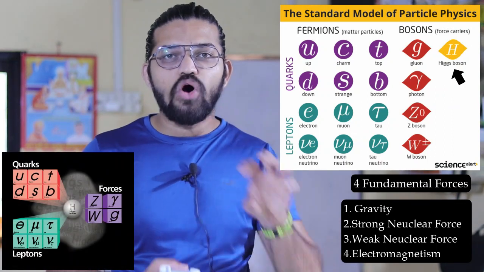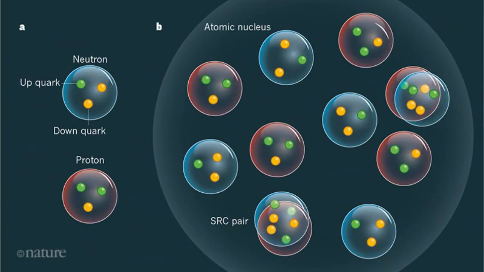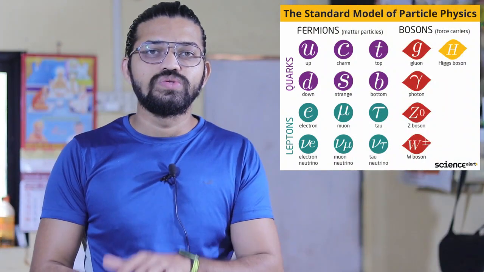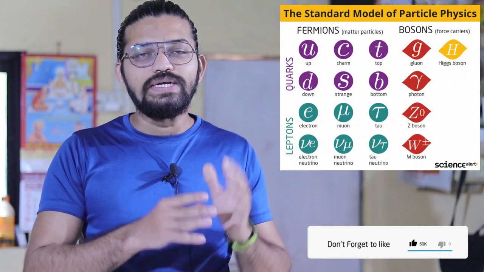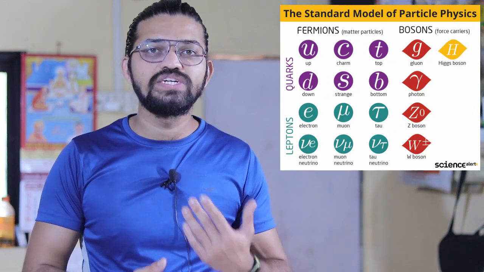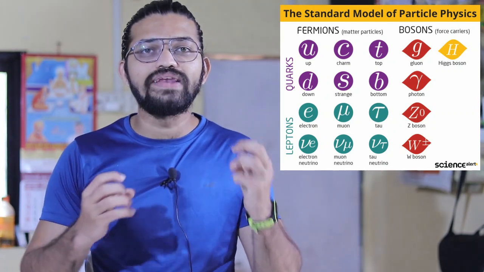Also guys, another important point is that in every proton and neutron, the proton consists of 2 up quarks and 1 down quark, whereas the neutron consists of 2 down quarks and 1 up quark. So this is the standard representation of the major constituents of the proton and the neutron. This standard model is a result of various scattering experiments and various collisions in particle acceleration.